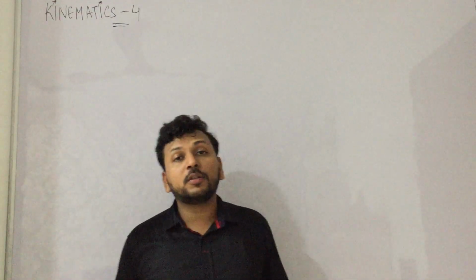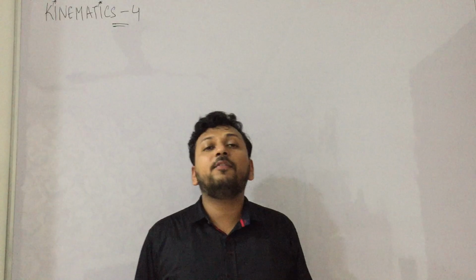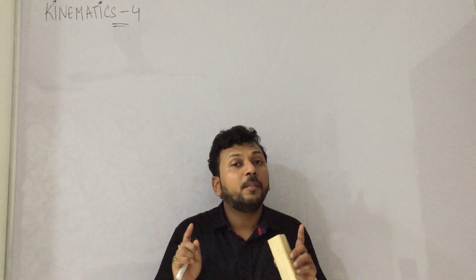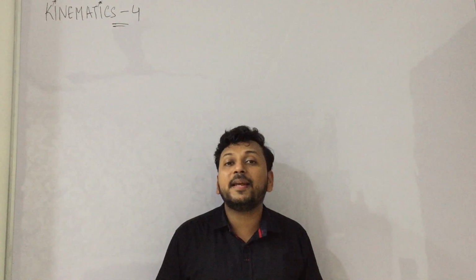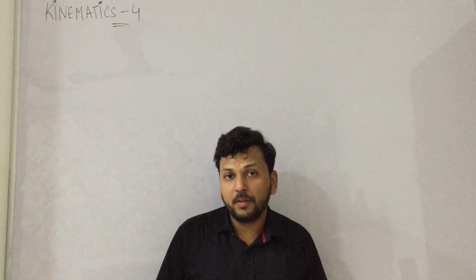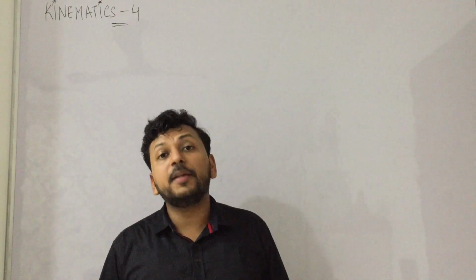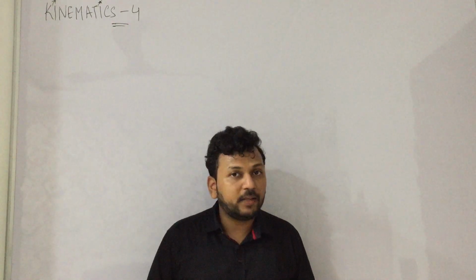Hello everyone, this is the fourth class on kinematics and today we will be studying relative velocity. So relative velocity has four parts. One is the police and thief type of question, second is the river man problem, third is the rain man problem, and fourth is system of particles. So let us first start with police and thief type of problems.